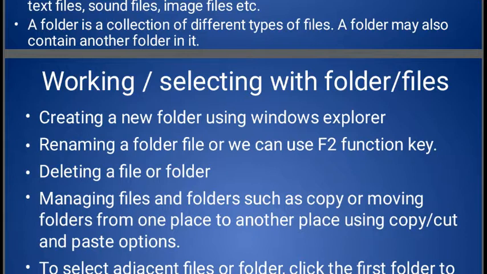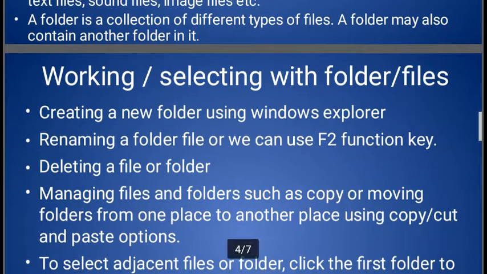Deleting a file or folder. Suppose a file or folder is no longer needed, so we can delete it and remove it from our computer system.